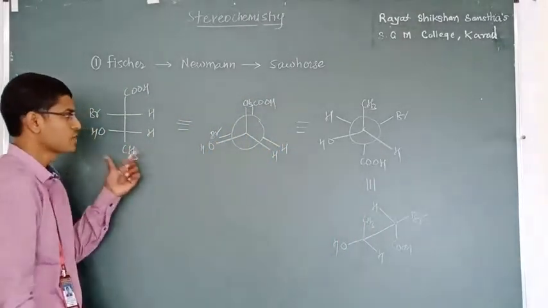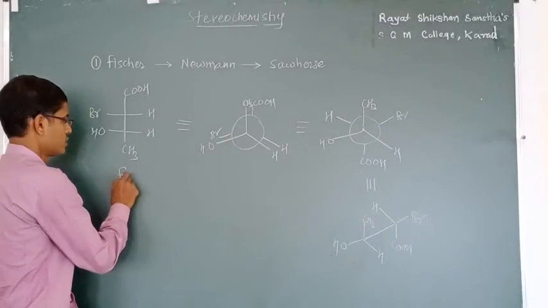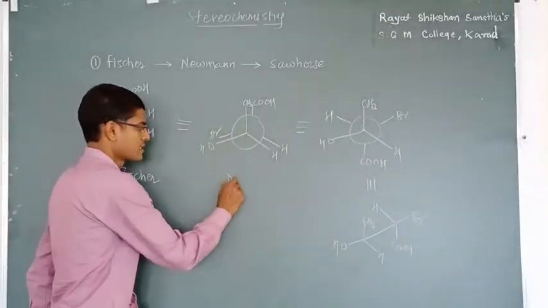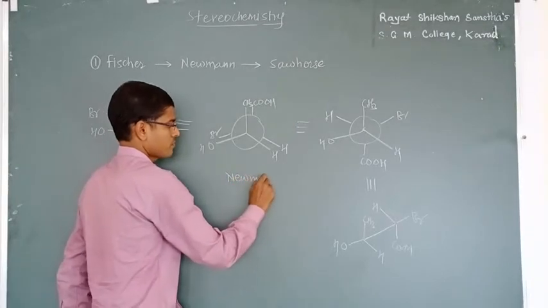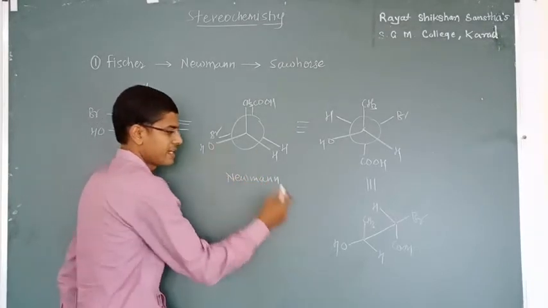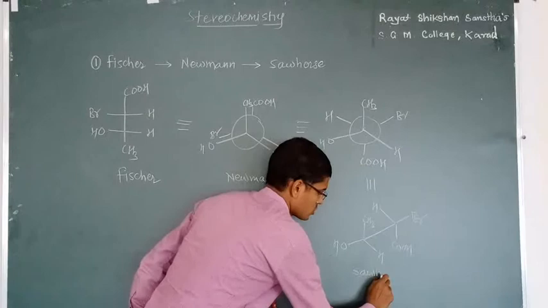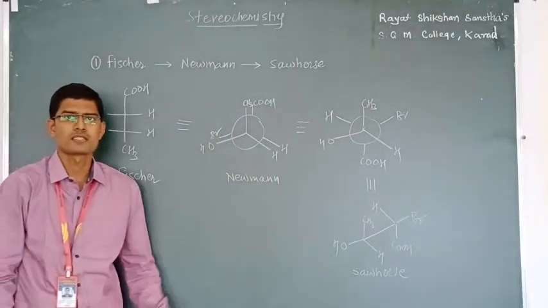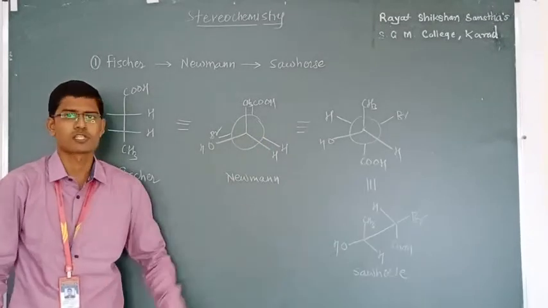How did we convert Fischer into Newman? This is Fischer. It is in eclipsed form. It is converted into Newman, and it is converted into Sawhorse. This is the first interconversion.